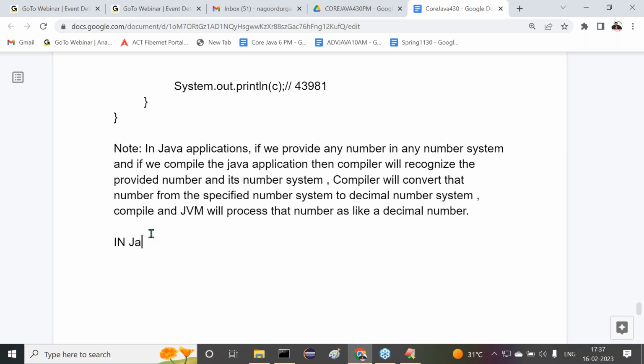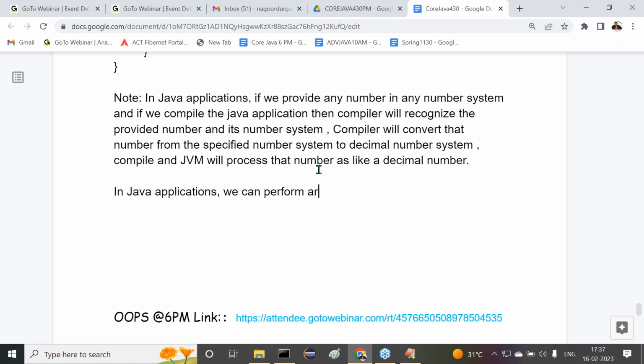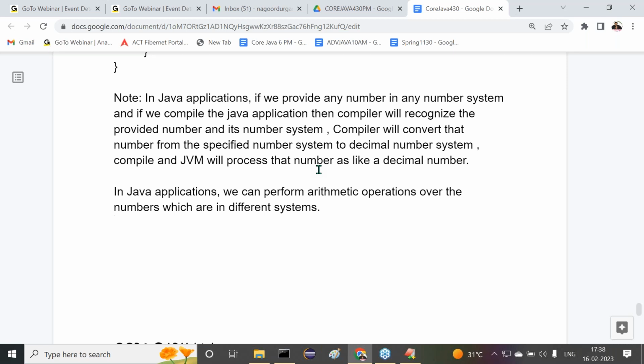In Java applications, observe carefully. In Java applications, we can perform arithmetic operations over the numbers which are in different number systems. Understand my point or not? We can perform all the arithmetic operations over the numbers which are in different number systems. Let's see one example here I want to show. By that we are able to get some clarity. All of you observe carefully.